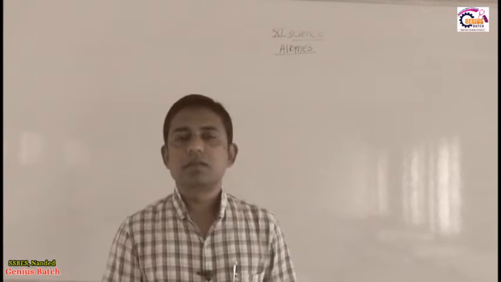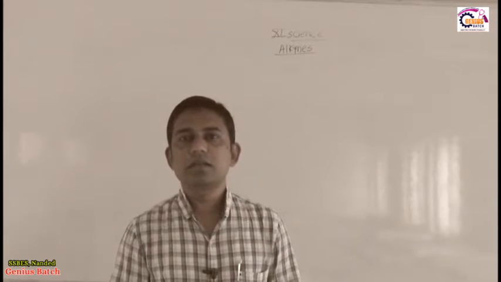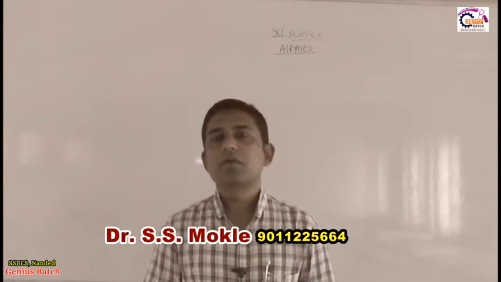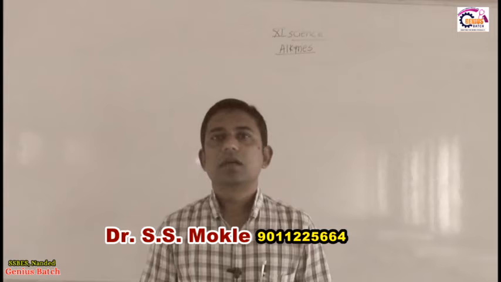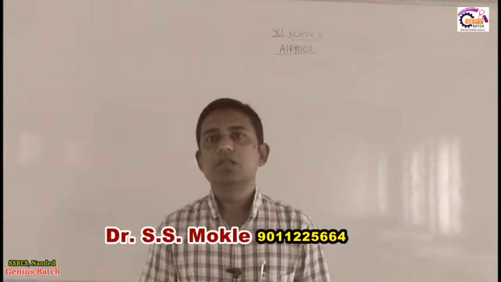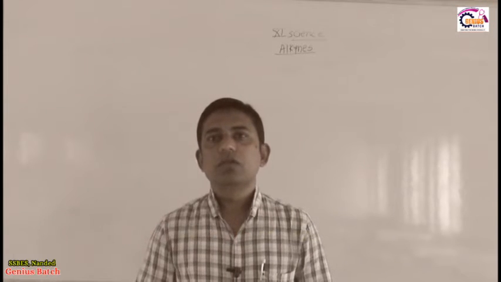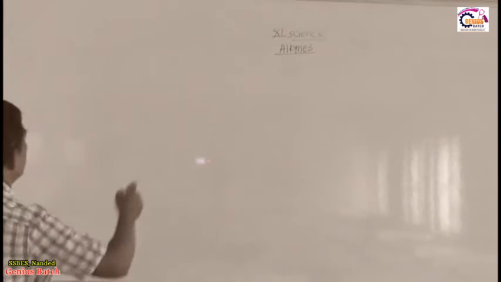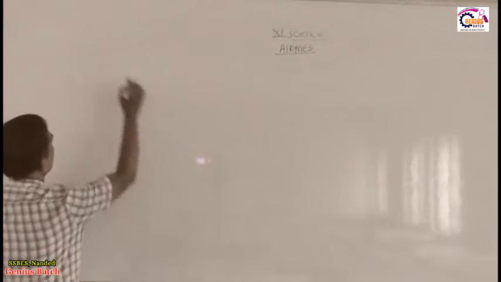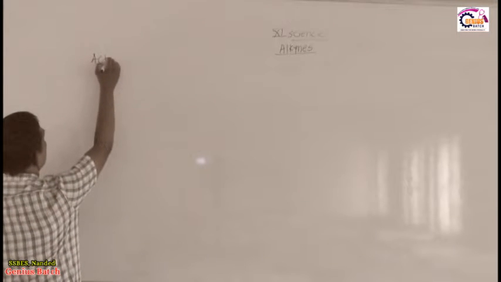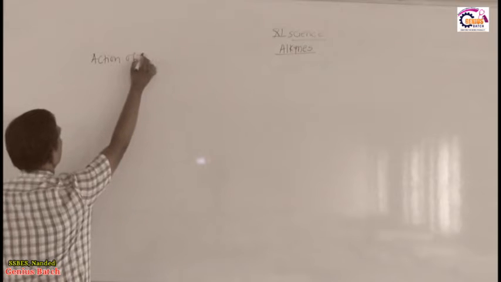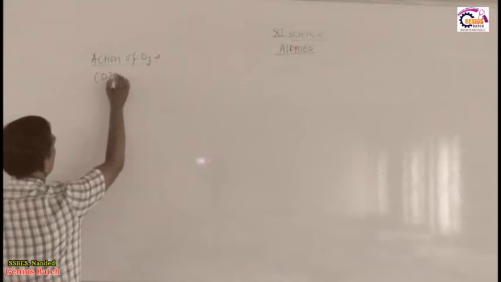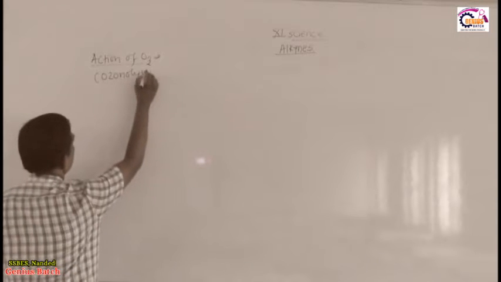Last time we discussed some chemical properties of alkynes, and in today's period we want to discuss the remaining chemical properties of alkynes, and later on we discuss the uses of acetylene. So, we move towards the next chemical property of alkynes, that chemical property is ozonolysis or action of O3.